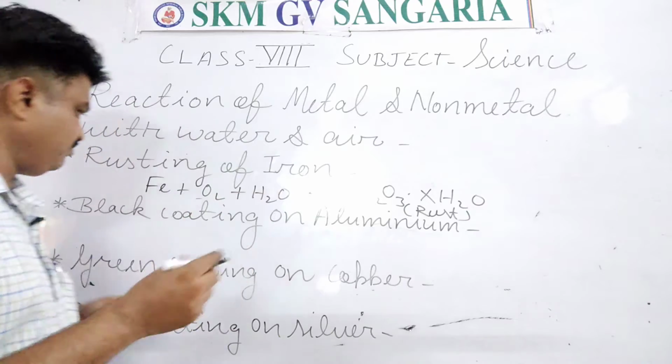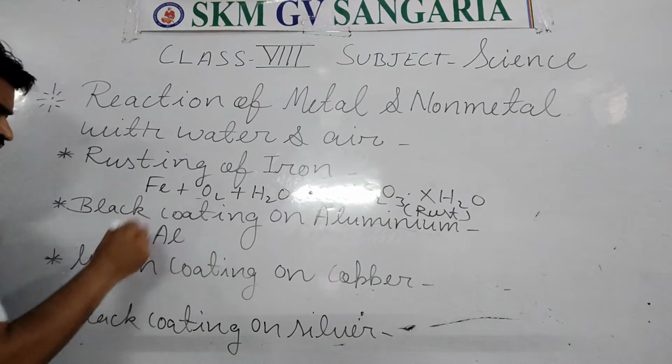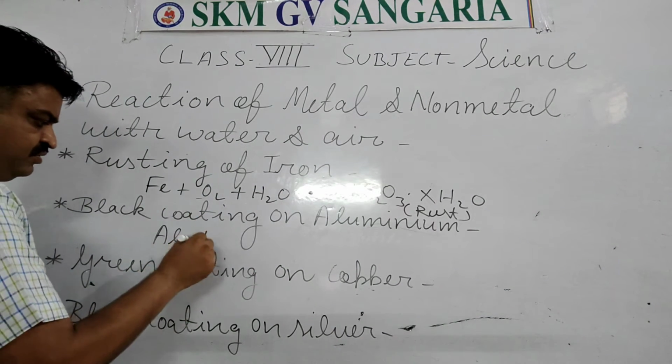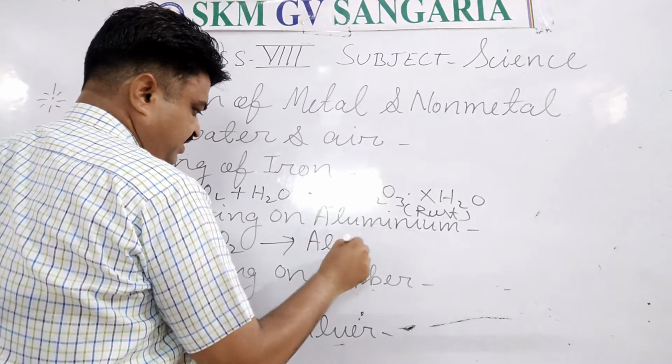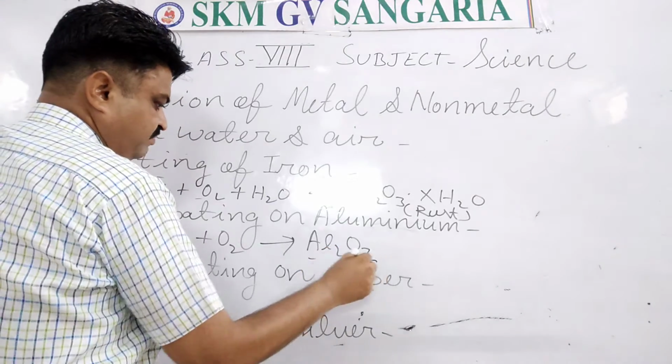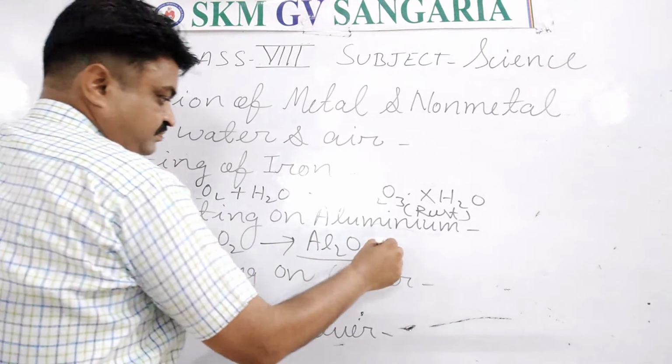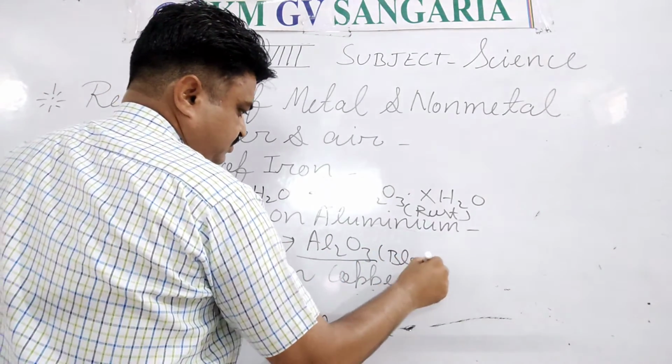And what is the formula of it? It is aluminium. When the aluminium reacts with the oxygen, then the formula that we get is Al2O3, aluminium oxide, and it is known as black coat.